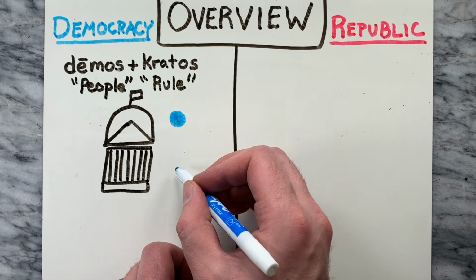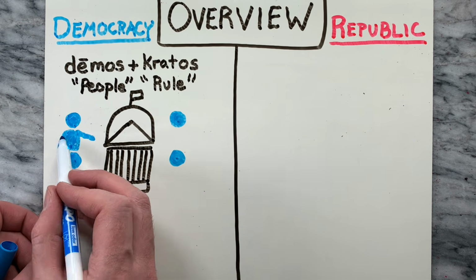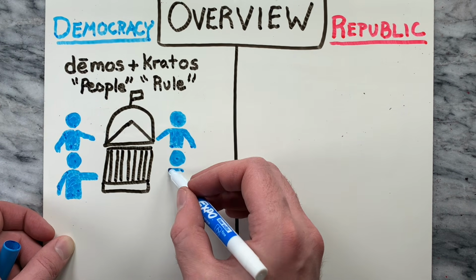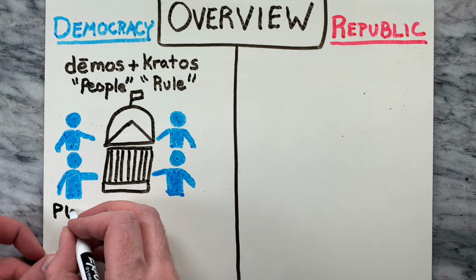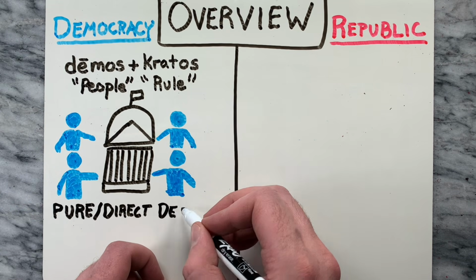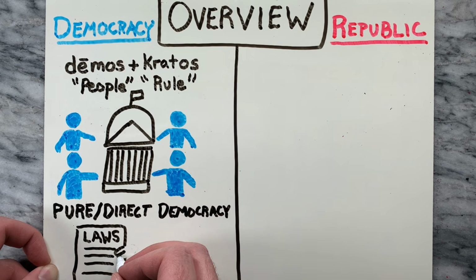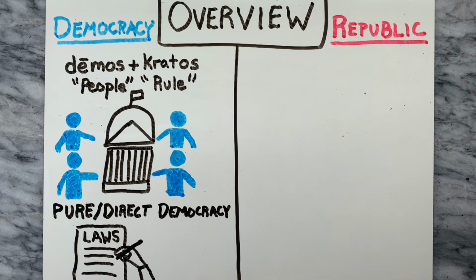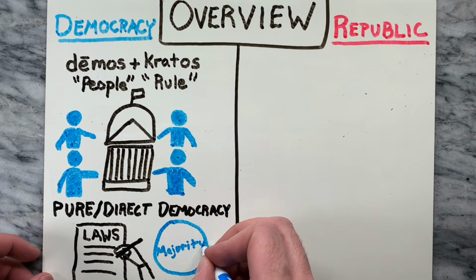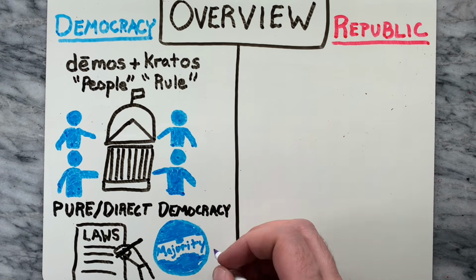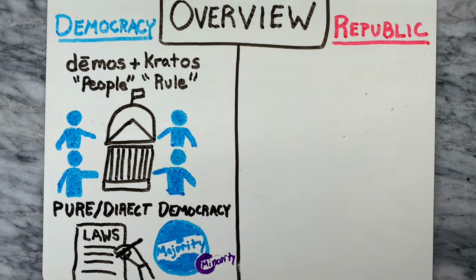Democracy is a form of government that requires that the people be allowed to take part in the government and its political processes. In a pure or direct democracy, all citizens who are eligible to vote take an equal part in the process of directly making laws that govern them. Put simply, in a pure democracy, the majority truly does rule and the minority has little or no power.